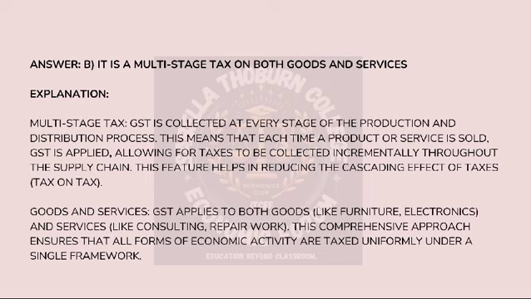Let's take an example. Let's imagine a pizza. Stage 1 is where the farmer grows wheat, where he is getting taxed. In stage 2, the flour maker buys wheat to make flour. Again at this stage he is getting taxed. The third stage is the pizza shop buys flour to make your pizza. At this stage he is getting taxed again. And the last, fourth stage, you buy the pizza. And of course you are getting taxed. So at each stage, from farm to table, taxes are applied. But with things like GST, you only pay the final tax on the pizza, avoiding double taxing at every step. It's like getting one final bill instead of being charged for every ingredient separately.